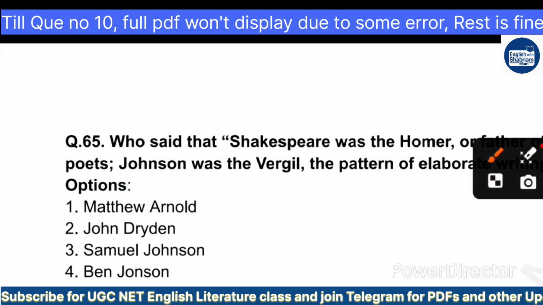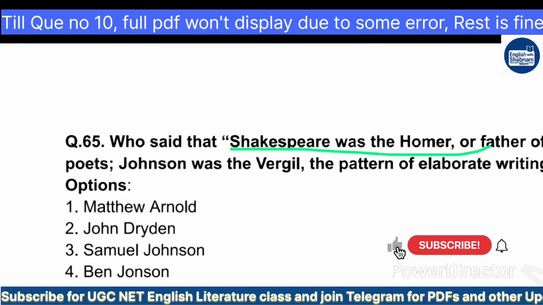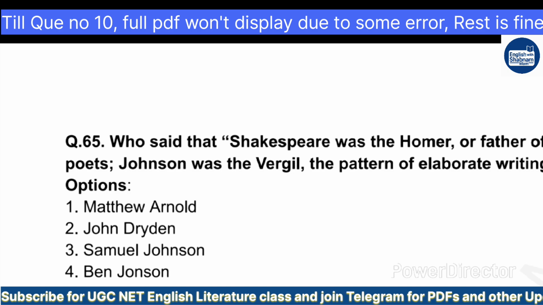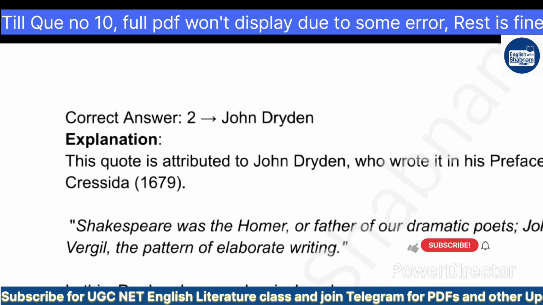Who said that Shakespeare was the Homer or father of our dramatic poets? Johnson was the Virgil and the pattern of elaborate writing. See, again, in one question they have asked so many things. I want to kill them. Who said that Shakespeare was the Homer or father of our dramatic poets? Matthew Arnold, John Dryden, Samuel Johnson, Ben Jonson. So the correct answer was option 2, John Dryden said this.